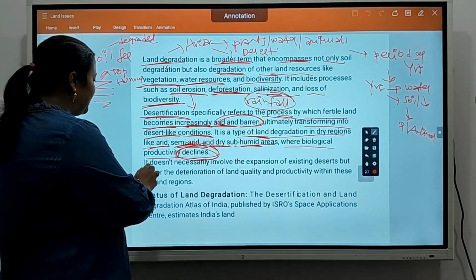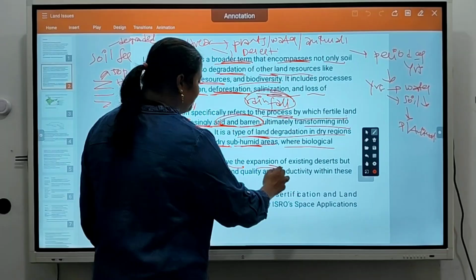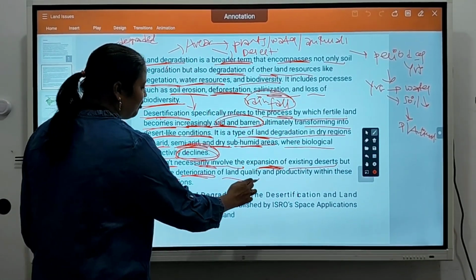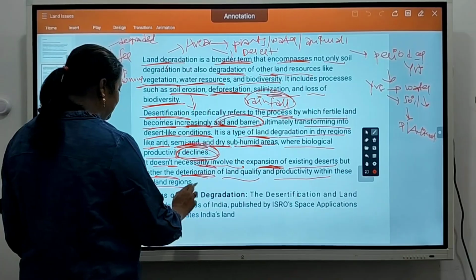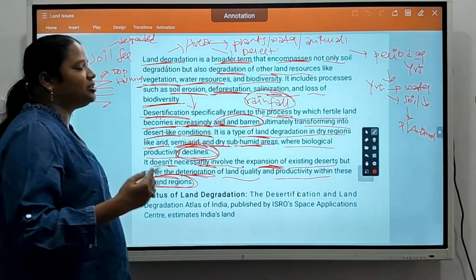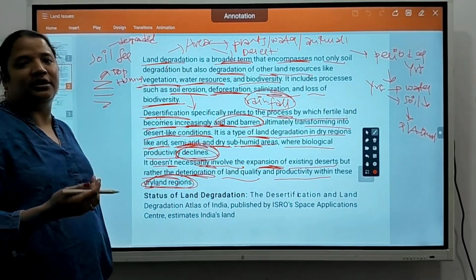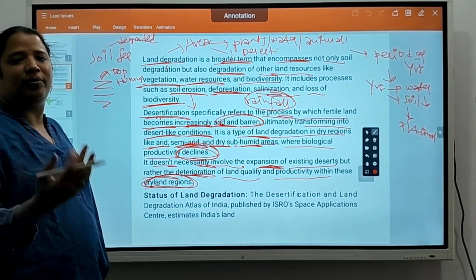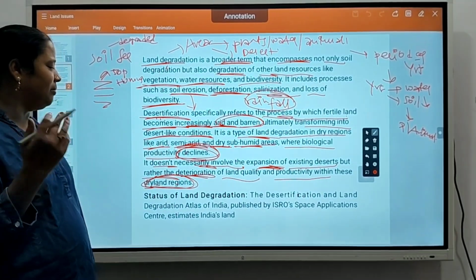So it doesn't necessarily involve expansion of existing deserts, but rather deterioration of land quality and productivity within these dryland regions. It not only means the desert is going to expand, but existing places will also become desert, barren land after some years.